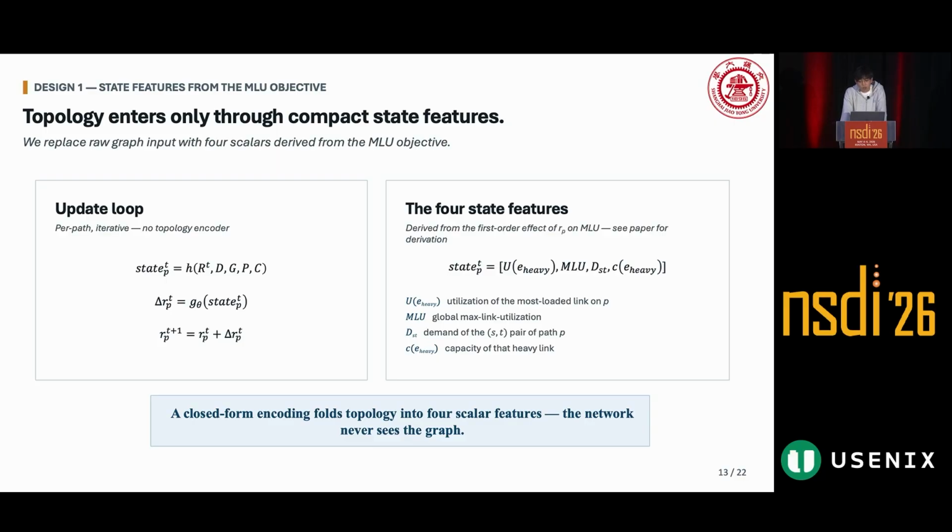So the topology and the path still matter, but their information is projected into scalar features rather than encoded by a trainable graph neural network or transformer model. This gives us two benefits. First, the neural network input is always four-dimensional, independent of the network size or path length. Second, the topology encoding has no learnable parameters, so the same computation naturally applies to new topologies.